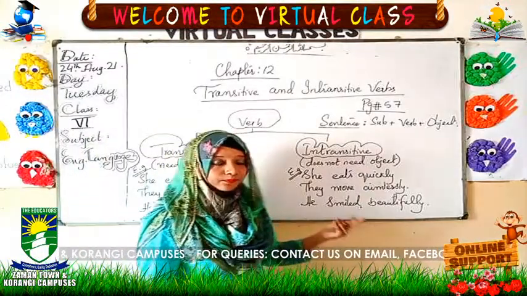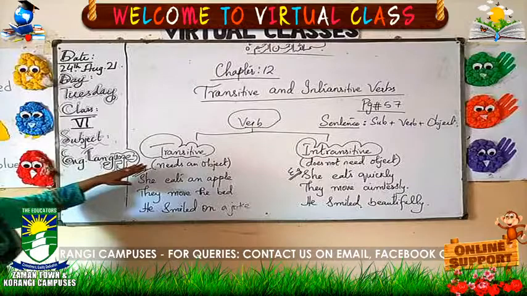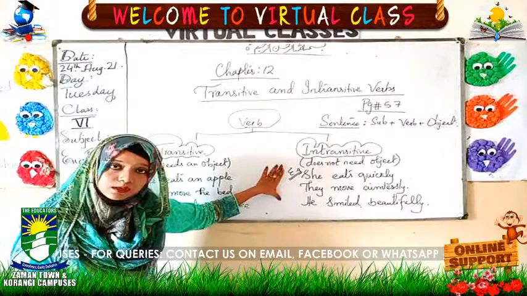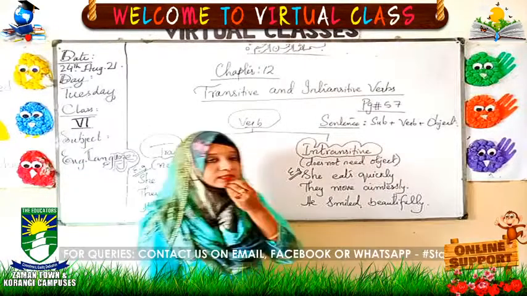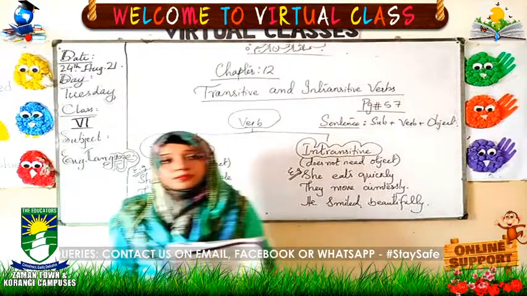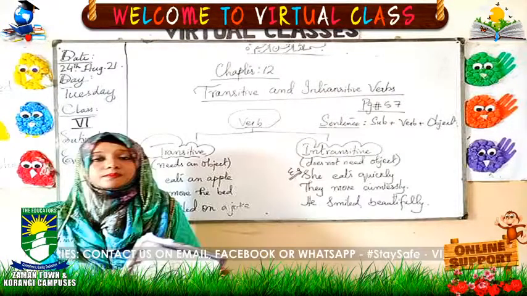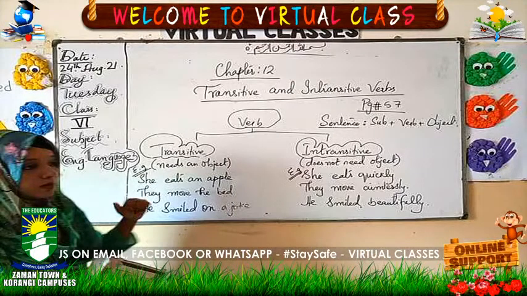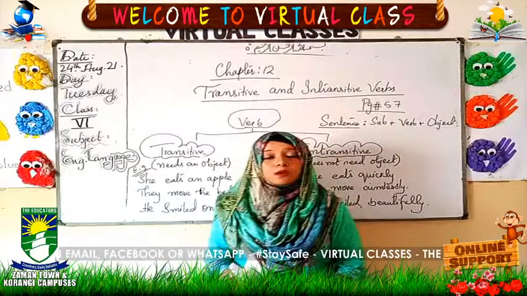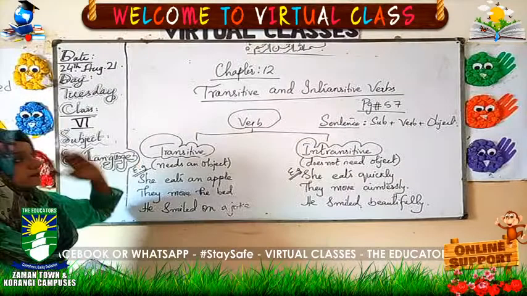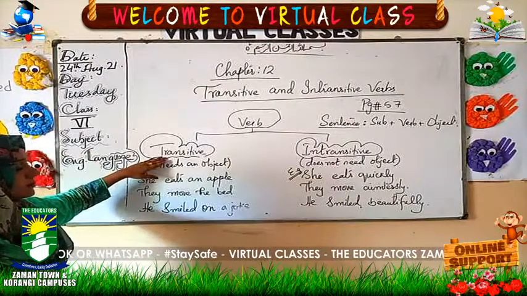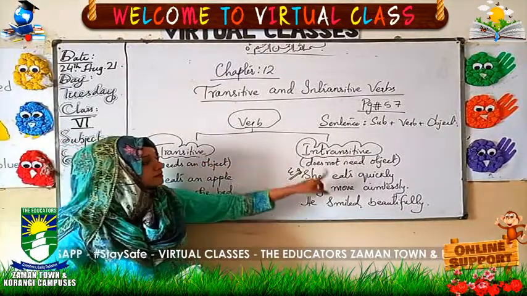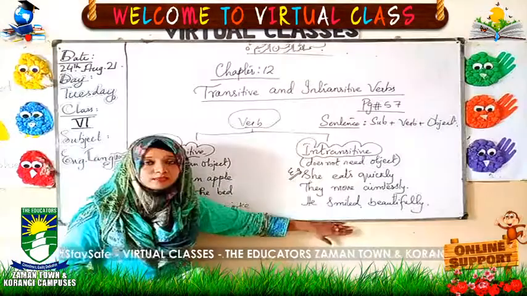Alright? So that's how we have described transitive and intransitive verbs. When we go through their explanation more, we have subject complement and object complement in transitive verbs. We will discuss that part of the topic inshallah in the next class. But right now just keep in mind that a transitive verb in a sentence always involves an object, and an intransitive verb never involves an object in a sentence in any way.